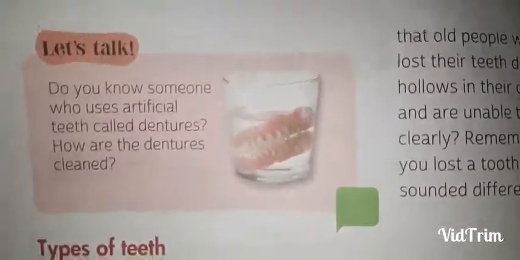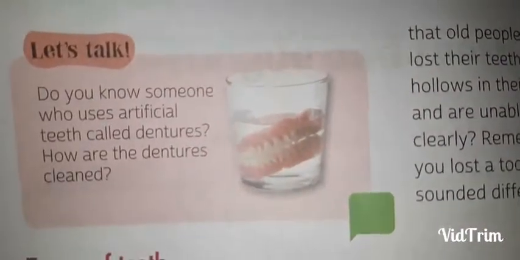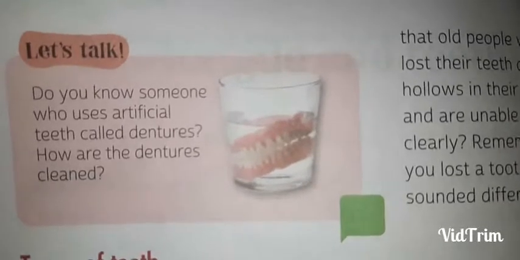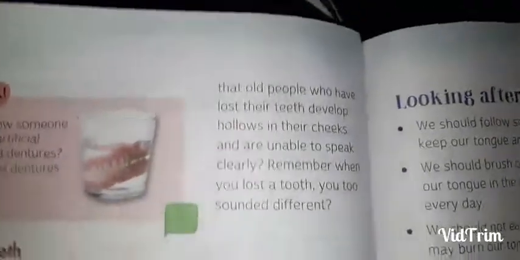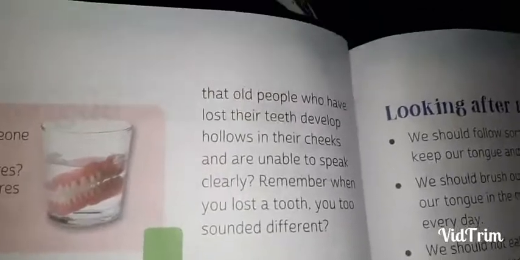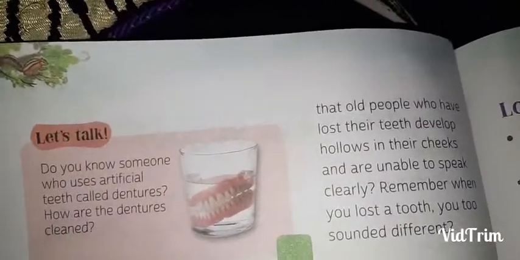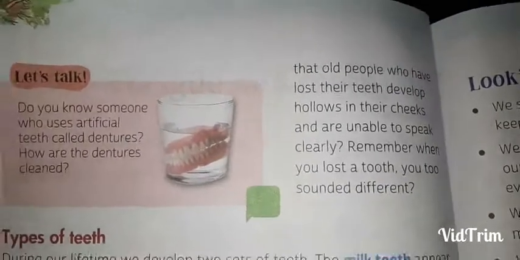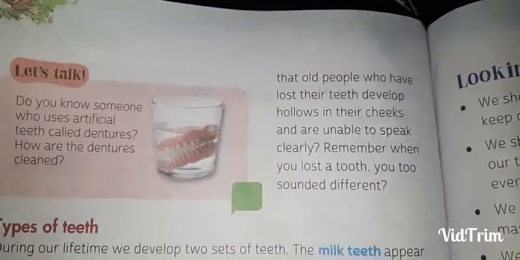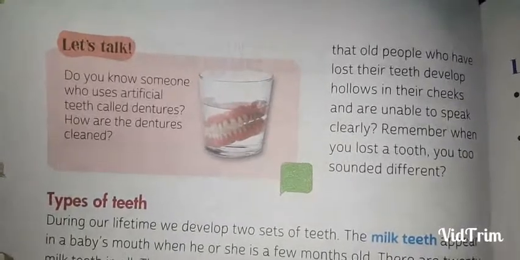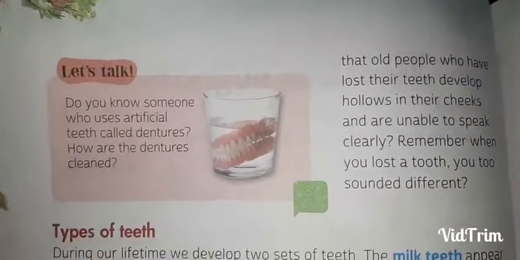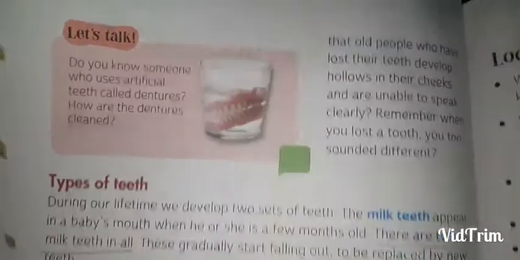See, you can see this picture. This is a denture or artificial teeth. So in a lifetime, human beings lose their teeth twice. First, when they lose their birth teeth, which are known as milk teeth, and secondly, when they grow old.